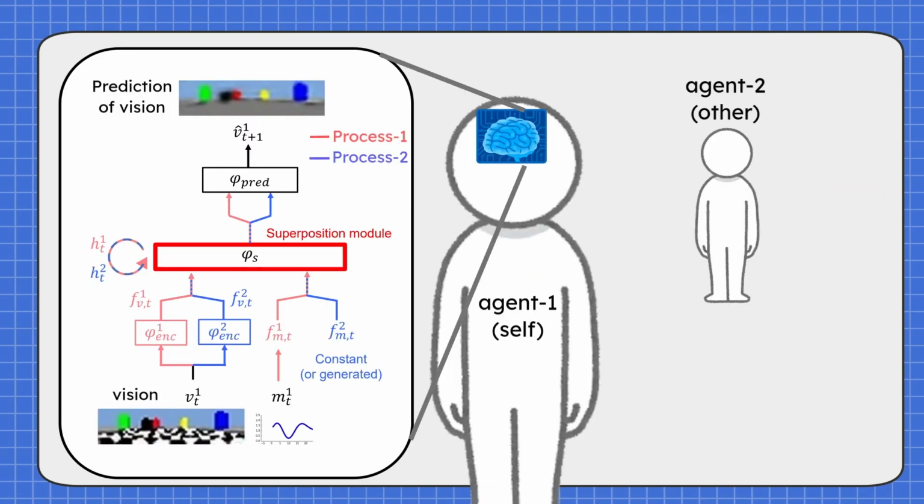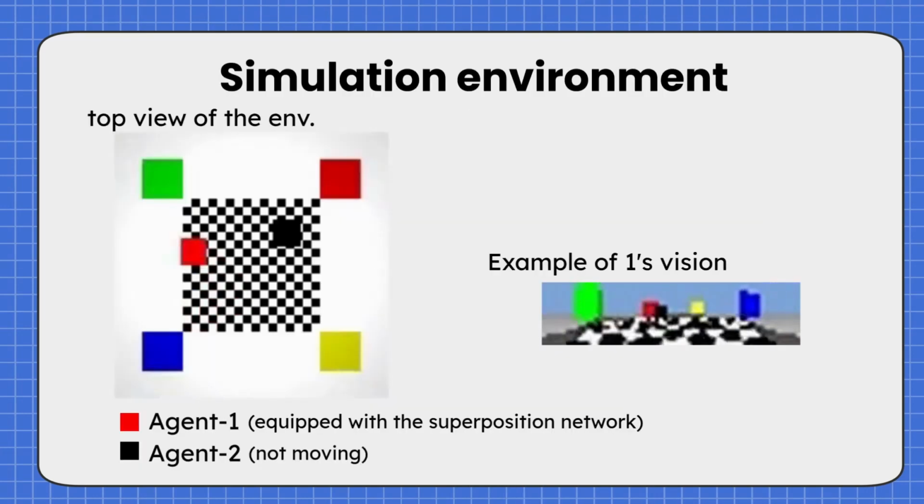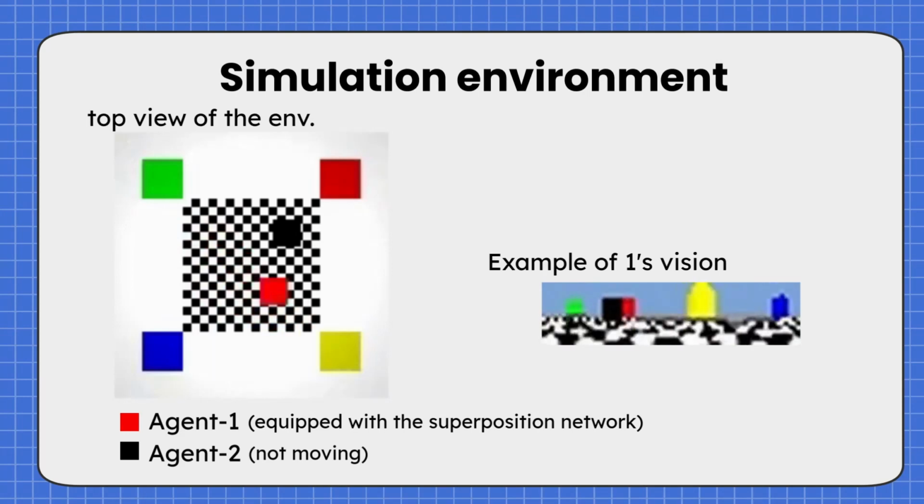The situation is like this. Our proposed superposition network is installed in a particular agent. There is another agent nearby, and this other agent appears within the field of vision of the self-agent. The network does nothing but learn to predict visually. We conducted simulations to reveal what happens when visual predictions are made using a superposition network.